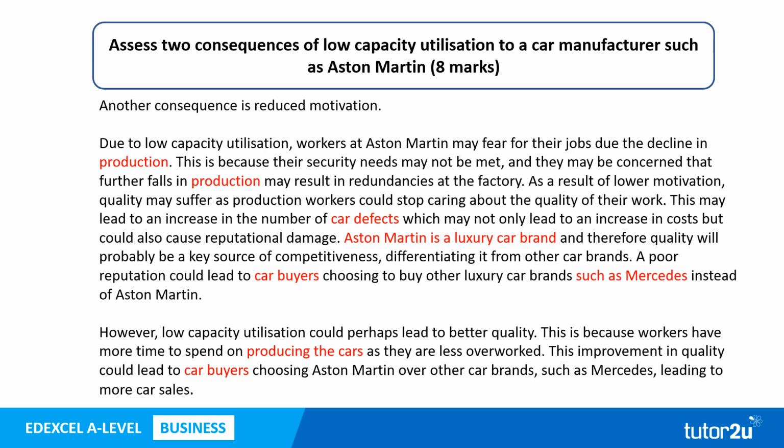We're talking about car buyers and producing the cars. So overall, we can see that we've got two consequences, which are fully assessed. We've got our two paragraphs, our two balancing points, and we've got lots of contextual analysis. So overall, this is a really strong answer.